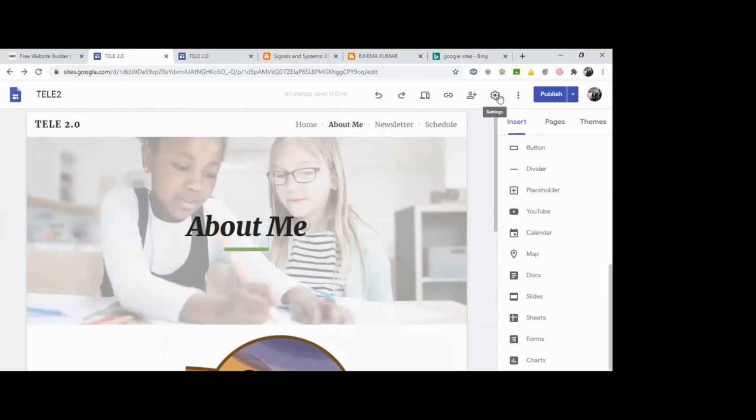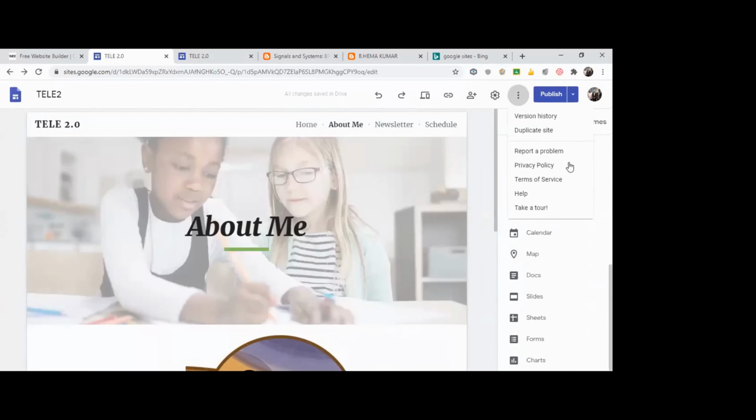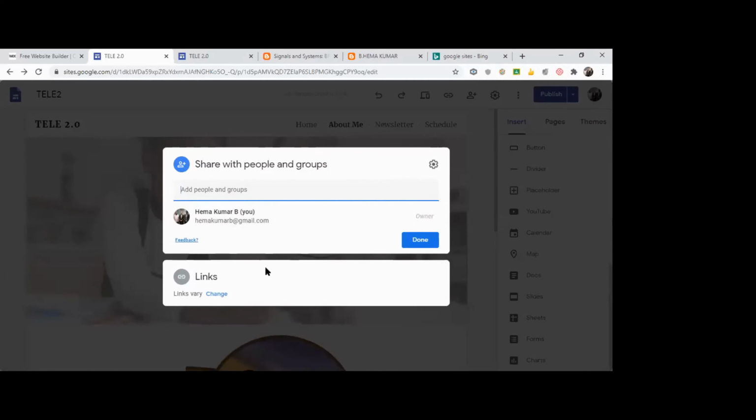And one more option you have, share with people. You can add people who can collaborate with you and work on the website.